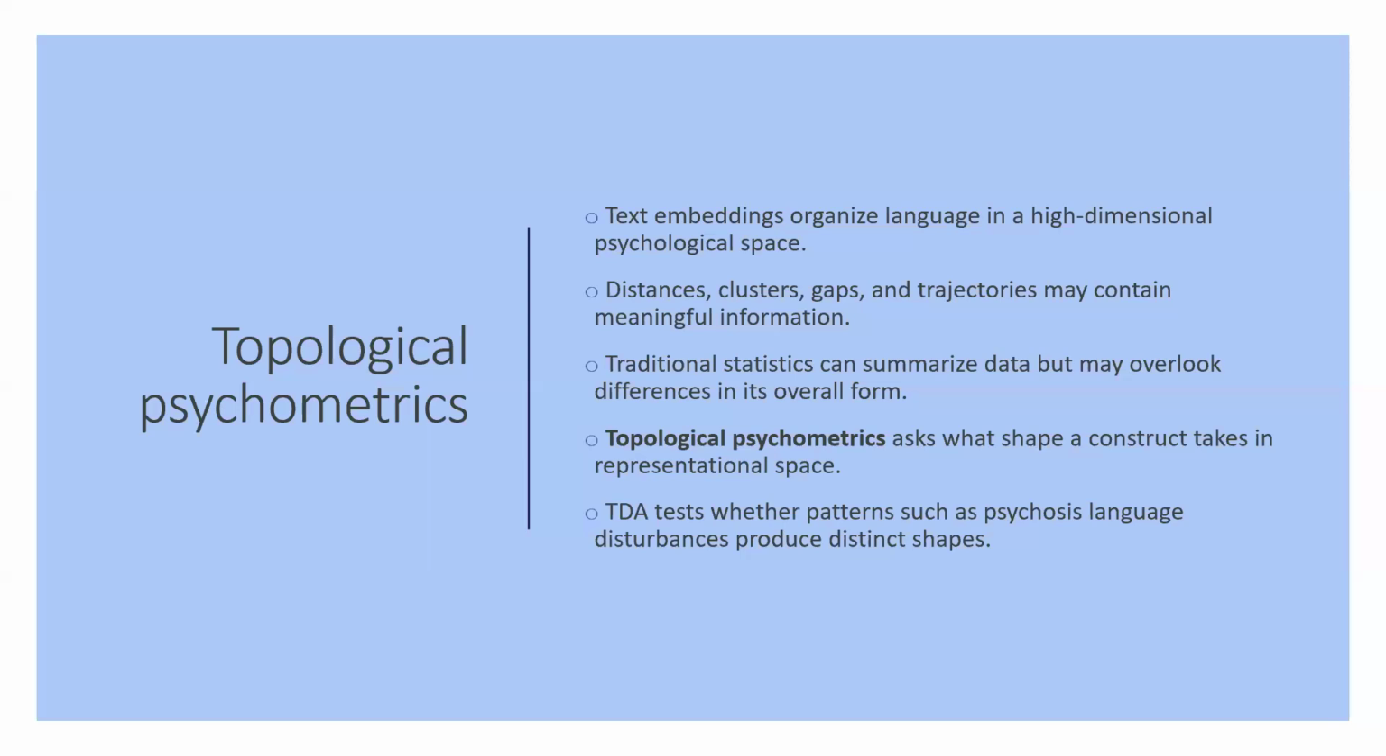Text embeddings allow us to study not only how much of a psychological construct is present, but also how language observations are organized. Traditional statistics summarize features such as means and correlations, but as we all know, different data sets can have similar summaries while forming very different shapes. Topological psychometrics therefore examines clusters, gaps, and other structures in the embedding space. Using TDA, we can test whether distinct psychosis language disturbances produce psychologically meaningful patterns that cannot be reduced to a single score. And again, this is generalizable. We can do this for any psychological phenomena.